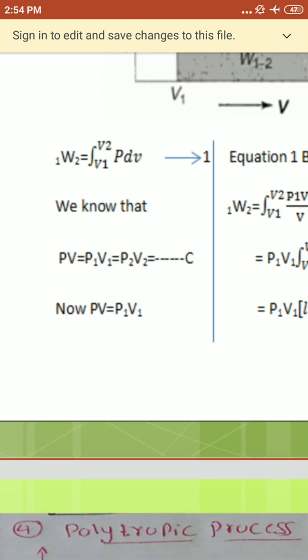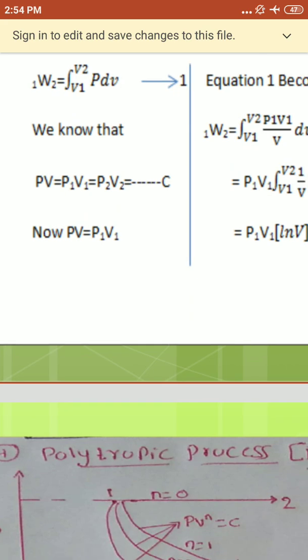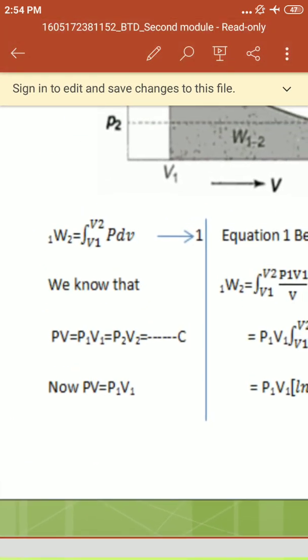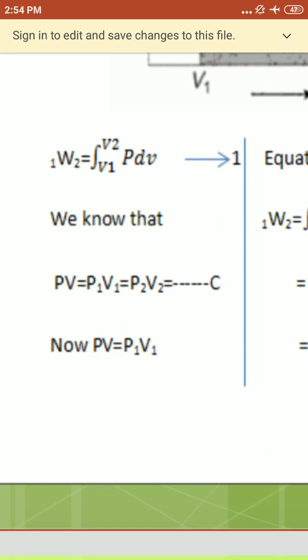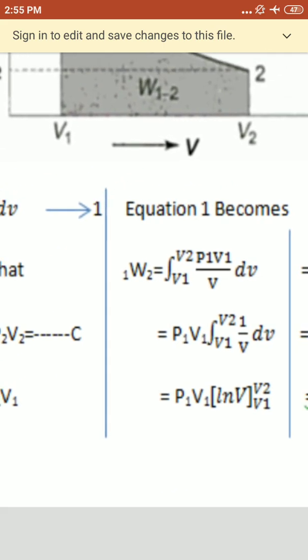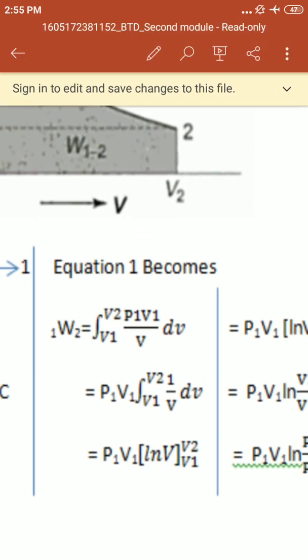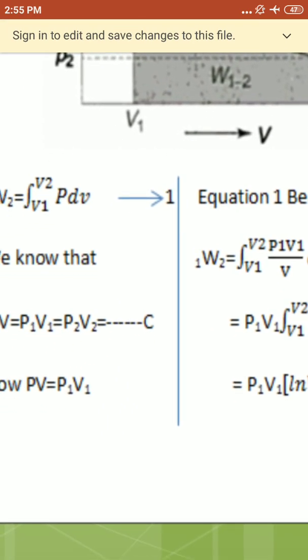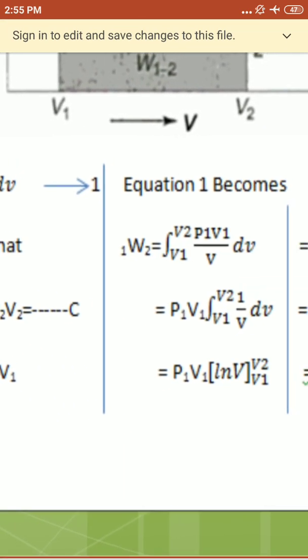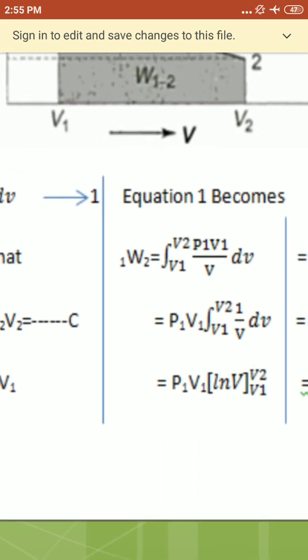Therefore, take the first state, PV equal to P1 V1. Consider equation number 1. What is equation number 1? W1 to 2 equals the integration from V1 to V2 of PdV. Here PV equals P1 V1, so replace P by that equation. Therefore P equals P1 V1 by V. Substitute in equation number 1: W1 to 2 equals the integration from V1 to V2, replacing P by P1 V1 by V, dV.